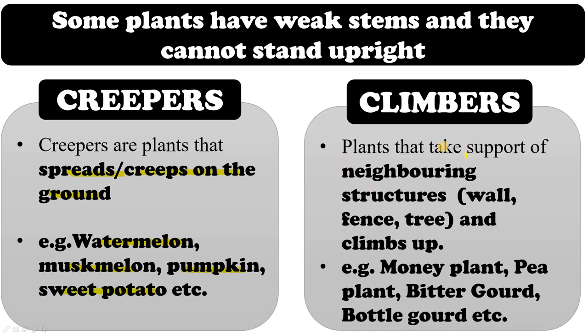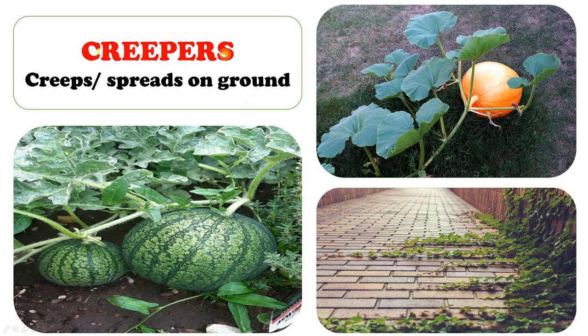And climbers are plants that take support of neighboring structures like wall, fence and tree, and with the help of these neighboring structures they climb up. Examples: money plant, pea plant, bitter gourd, bottle gourd. Alright, so creepers creep or spread on the ground.